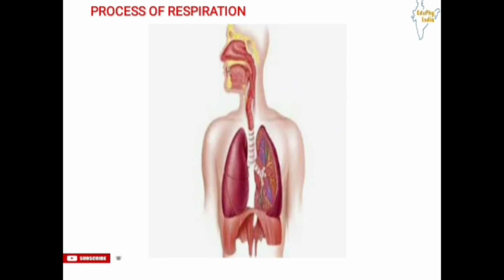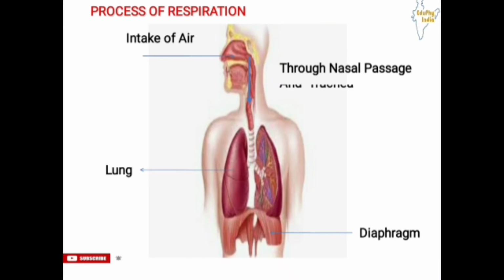So let us start. When we breathe in, we lift our ribs and flatten our diaphragm, and the chest cavity becomes larger. Because of this, there is empty space in our lungs to take air into our body. So air gets into our body through the nostrils, then it passes through the nasal passage, and then to the trachea.